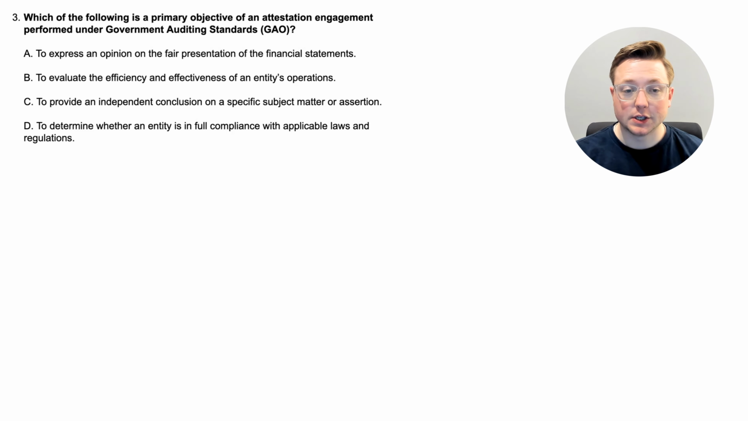All right, here we are at question 3. Which of the following is a primary objective of an attestation engagement performed under government auditing standards, or the GAO? So again, let's read through these options. A, to express an opinion on the fair presentation of the financial statements. B, to evaluate the efficiency and effectiveness of an entity's operations. C, to provide an independent conclusion on a specific subject matter or assertion. Or D, to determine whether an entity is in full compliance with applicable laws and regulations.